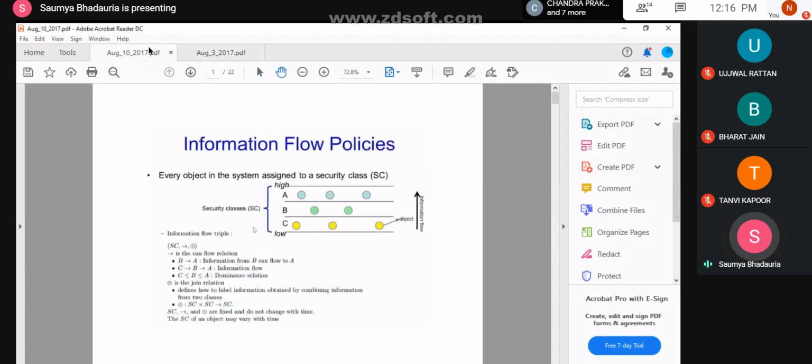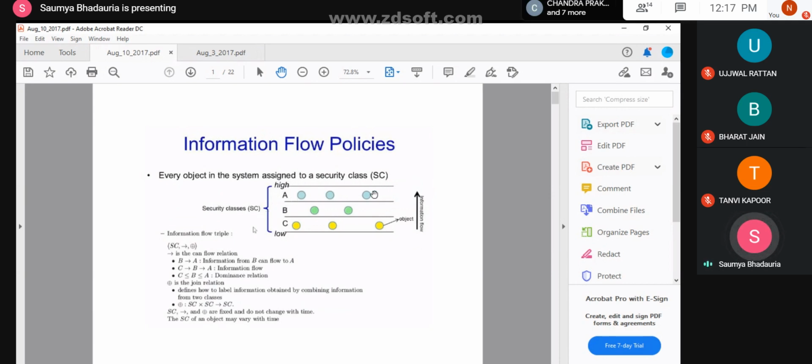So in the last class, I told you something where I said that you have three users. Let's say here A, B, and C are three different levels. We would say that A, B, C are the security classes, which are mentioned in certain security policies. A is a class which is highly secure, C is a class which is less secure. We can form an analogy: A is the most privileged user, C is the least privileged user.